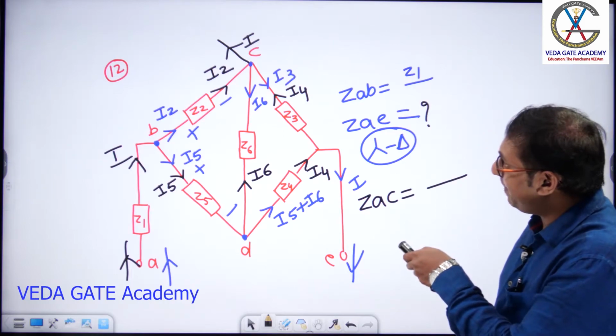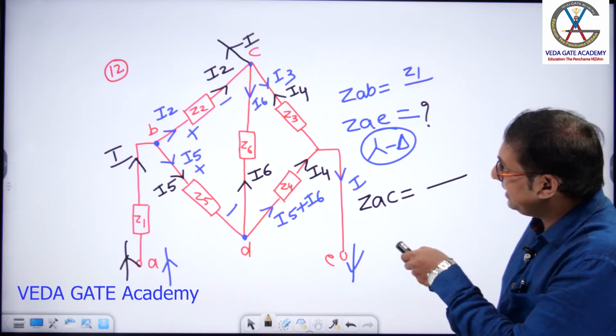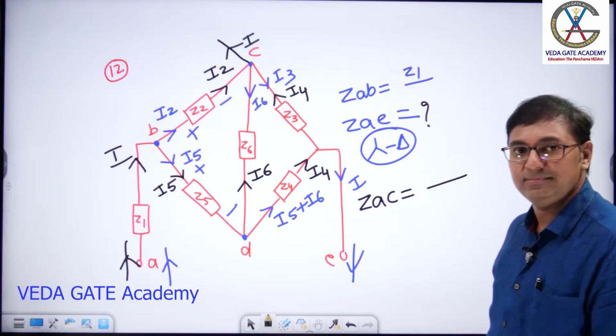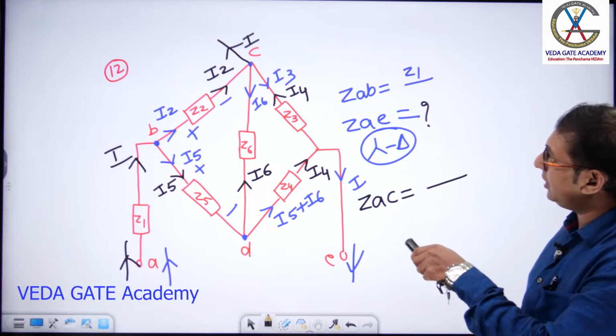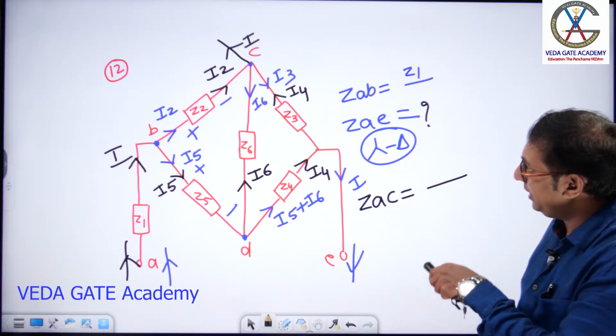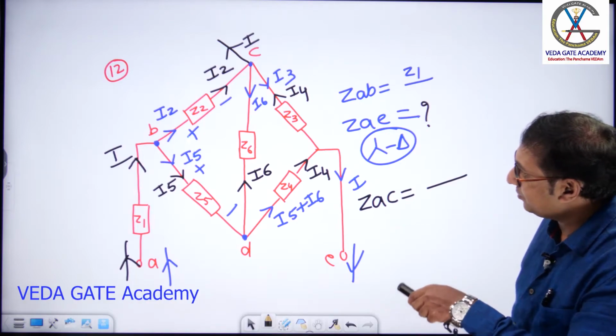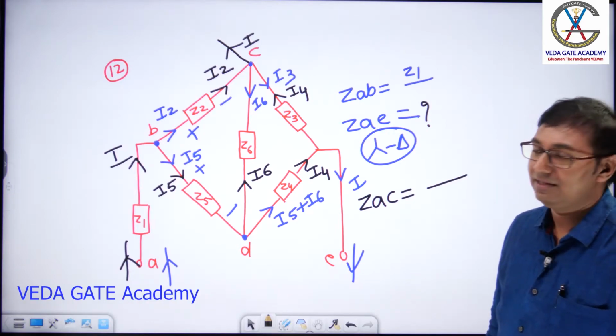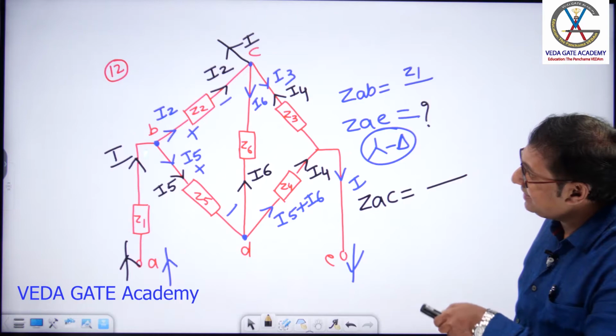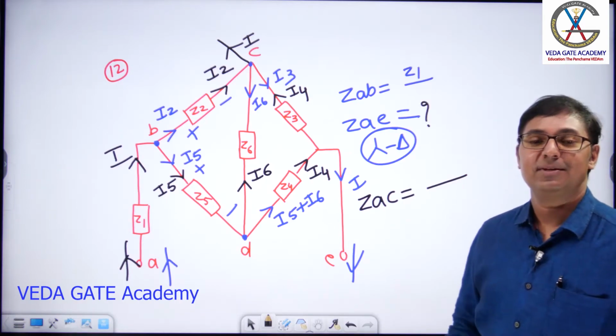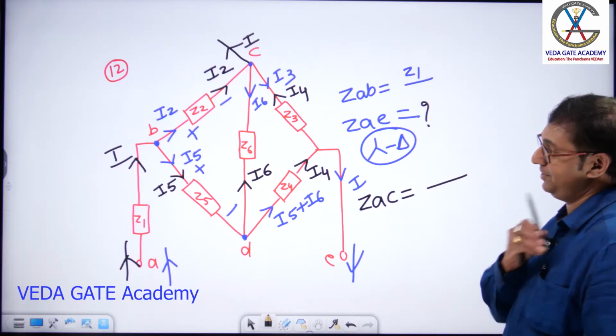Next, this parallel combination is in series with what? Z5. Now this total combination is in parallel with what? Z2. The total combination is in series with what? Z1.